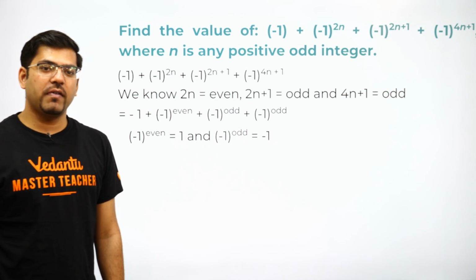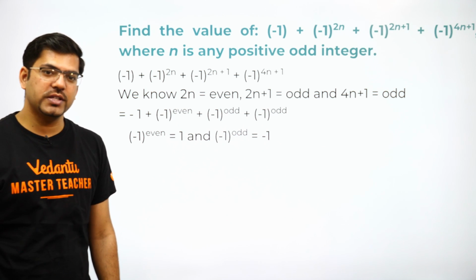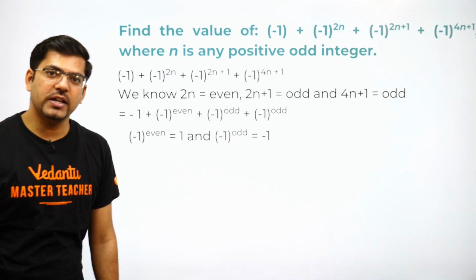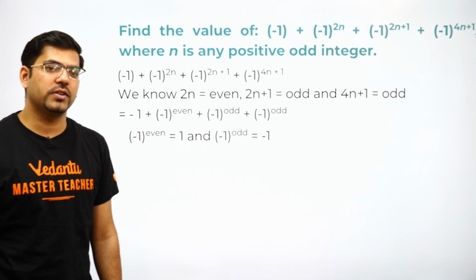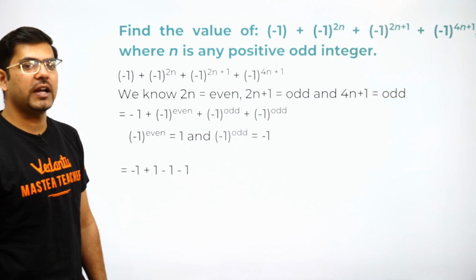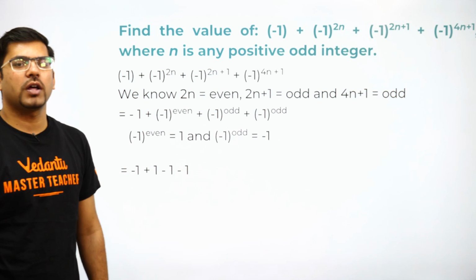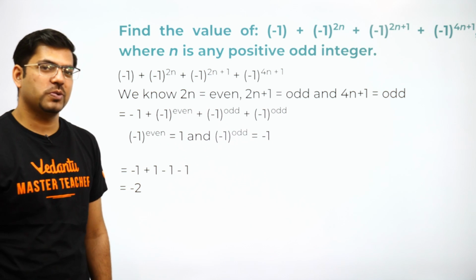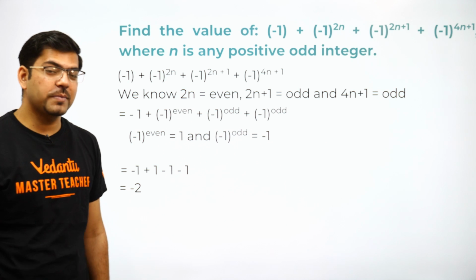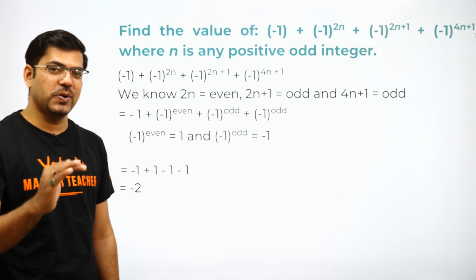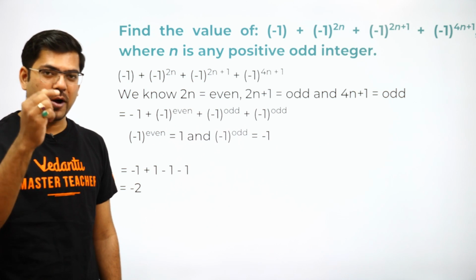So -1 raised to power even is 1. I have shown this, and -1 raised to power odd is -1. So I have shown this. Now once I have shown this, I can use this value, -1 plus 1, -1 and -1, and hence we have got our value, that our value is -2. It was an easy question, but writing the steps is very important, guys. So don't forget to write the steps in a proper manner.